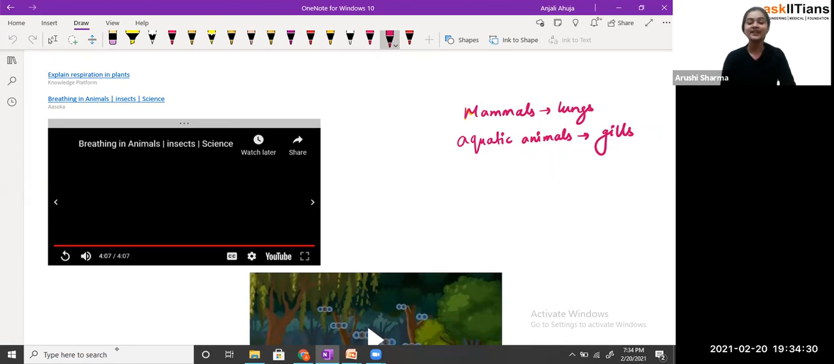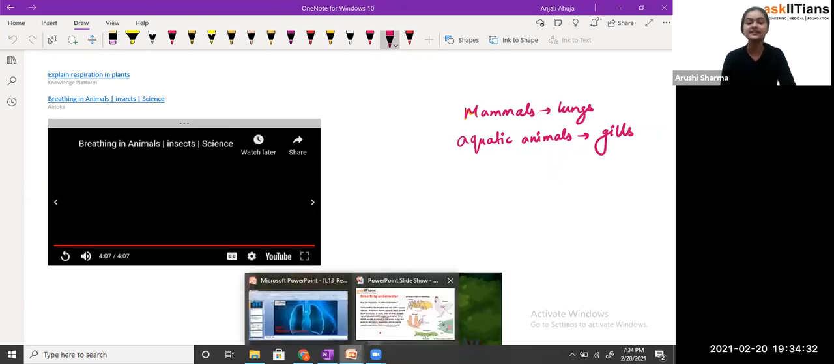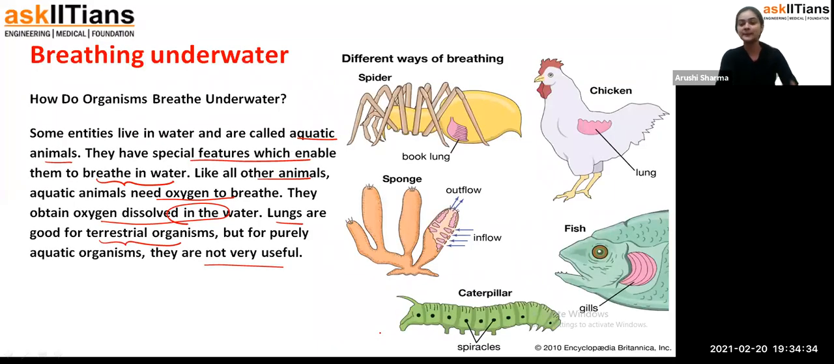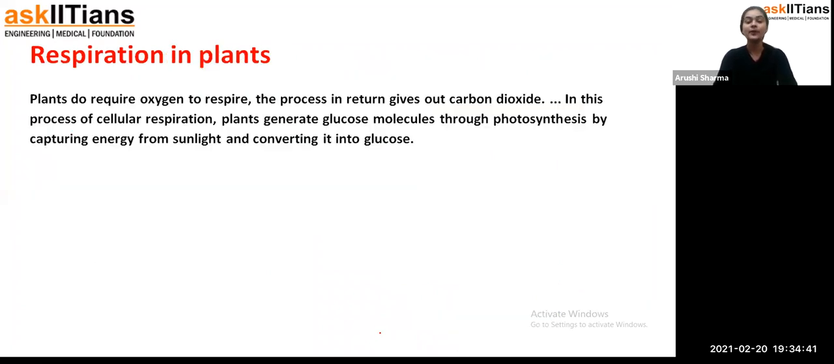Okay. So let's see how plants breathe, but before that we have completed how the organisms breathe and how the organisms breathe underwater. Fine. So now coming to respiration in plants, how the respiration takes place in plants. So students, as we know, plants are also living things, and they also need oxygen to respire, and in the process they are giving out carbon dioxide.